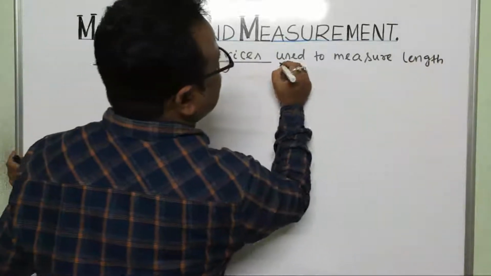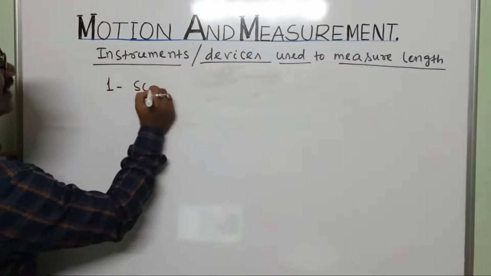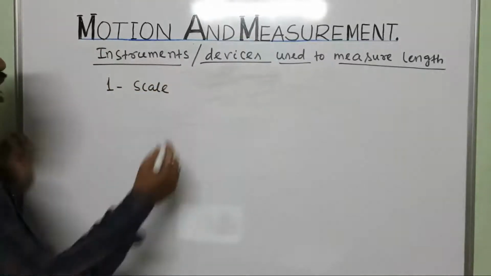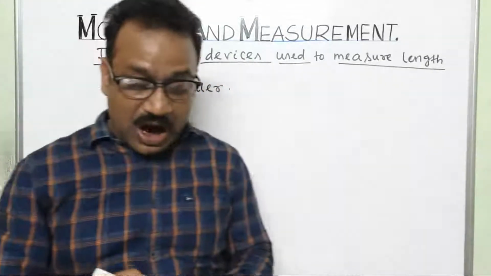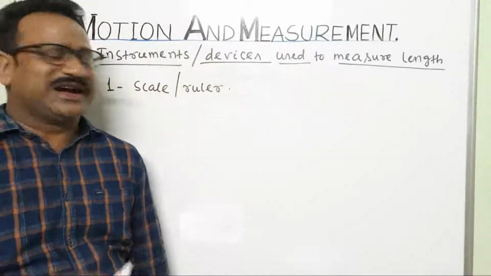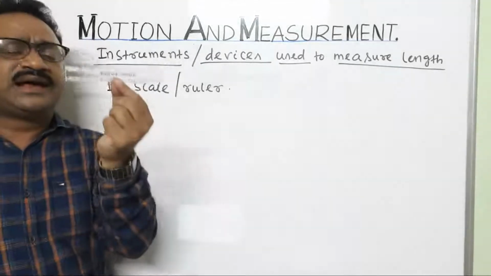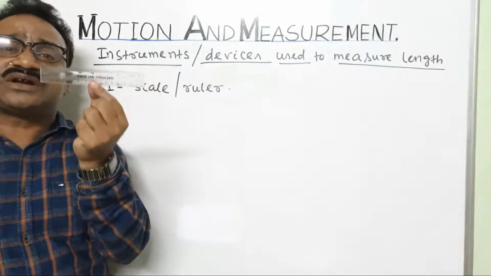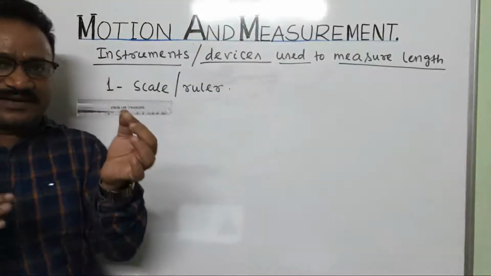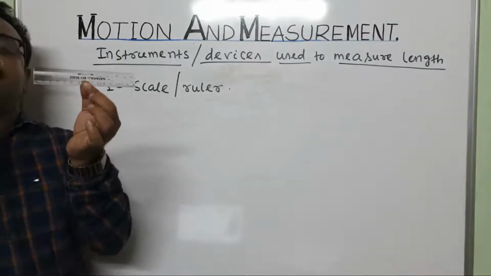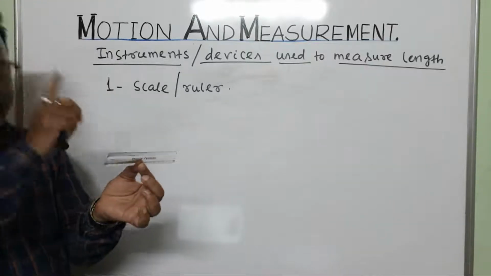Instruments or devices used to measure length. Number one, very common, scale, or you can say ruler. It is very common for you because it is present in your geometry box. This is a 15 centimeter scale. Another larger one is also available in the market, a 30 centimeter scale. So this is also used to measure length. How it is used, I will tell after this.